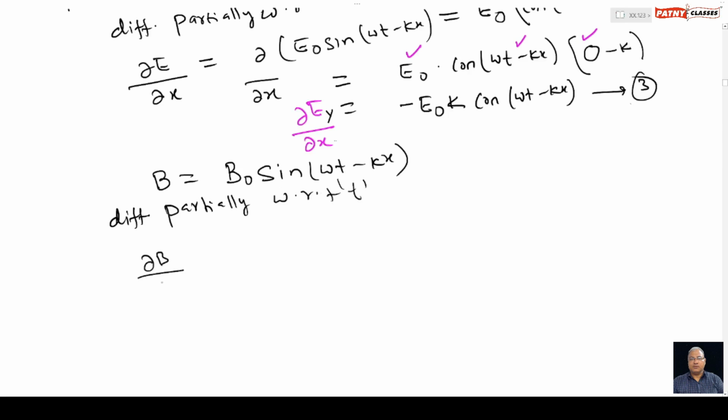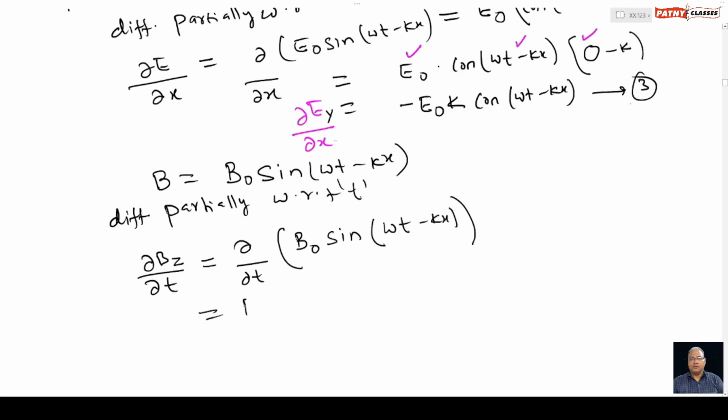So dou B by dou t, and it is along the z direction, so suffix z will come here, and the partial derivative of B naught sine of omega t minus kx, B naught being constant taken out, and the partial derivative of sine omega t minus kx is nothing but cos of omega t minus kx.